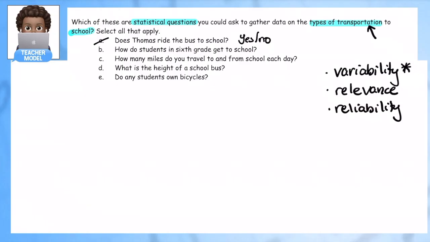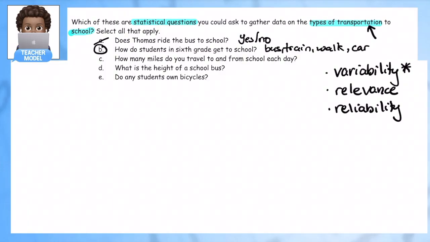How do students in 6th grade get to school? Ooh, that one's good. Maybe they take the bus, maybe they walk, maybe they take a bike, maybe they get dropped off, they take the train. So this one's good because I can think of lots of different answers. Bus, train, walk, car, maybe Uber, lots of answers.